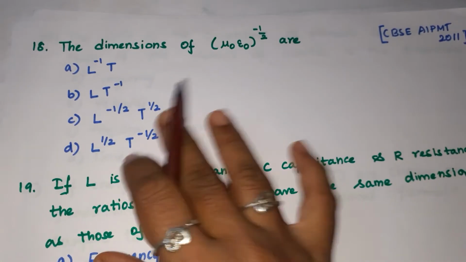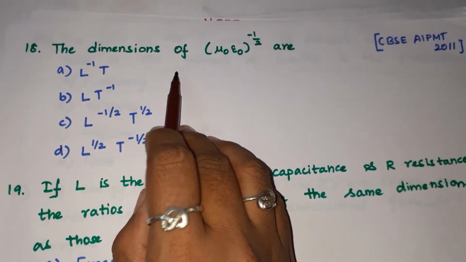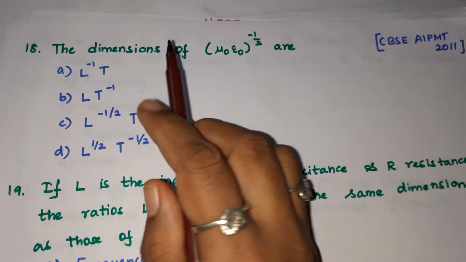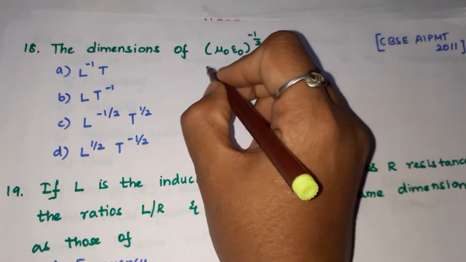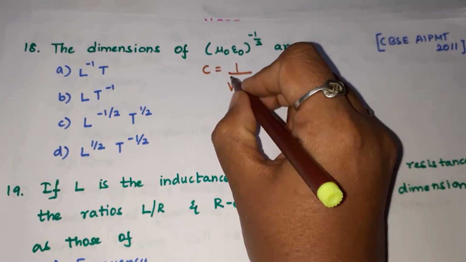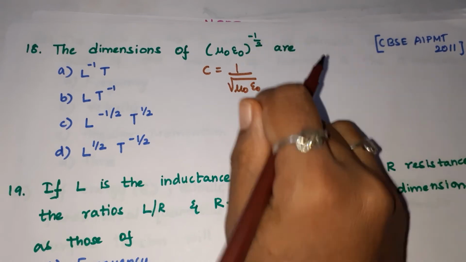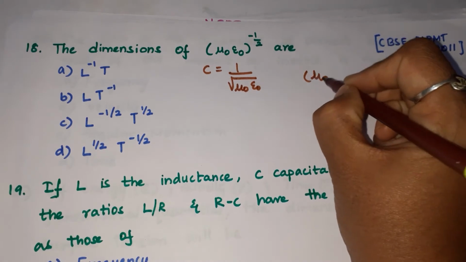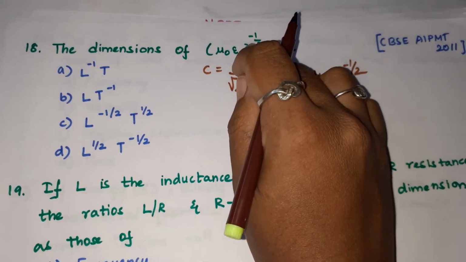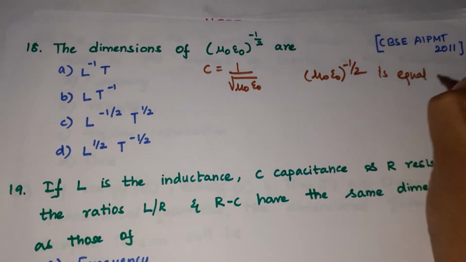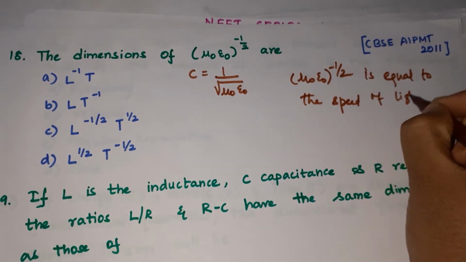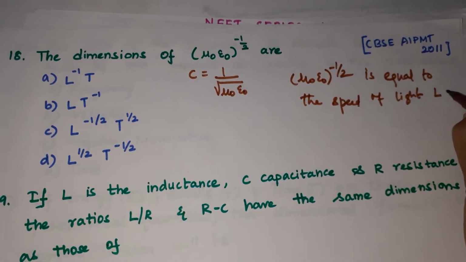Now the 18th question. In this 18th question, you should find the dimensions of mu naught epsilon naught power minus 1 by 2. We know the formula C, the speed of light, is equal to 1 by root of mu naught epsilon naught. That means this dimension, mu naught epsilon naught power minus 1 by 2, is equal to the speed of light.